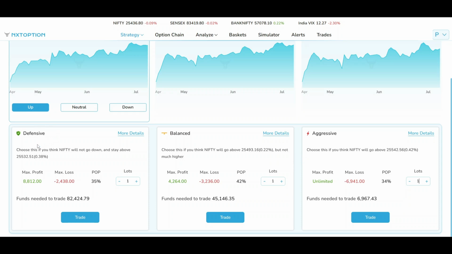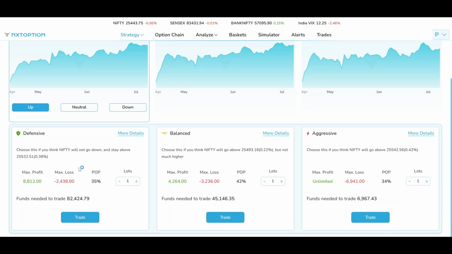Suppose we go for the defensive strategy. Here you can see the maximum loss that you would suffer in this trade, that is 2,438, and the maximum profit is 8,812. The probability of profit you can make out of this trade is around 35% for one lot. If you want to take this trade, you can click trade.